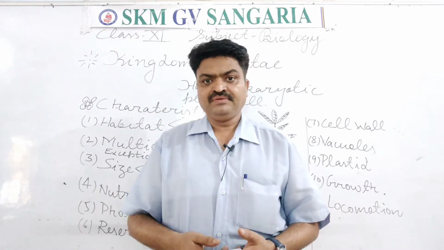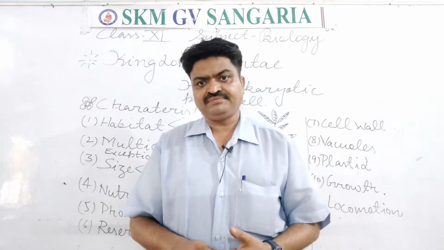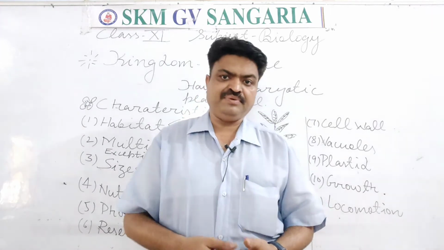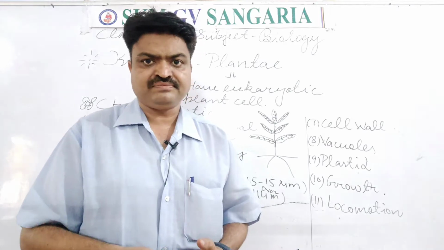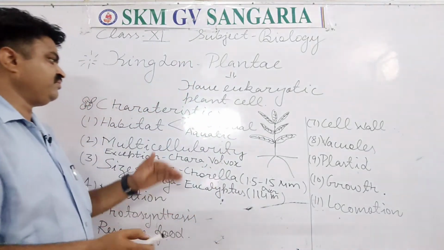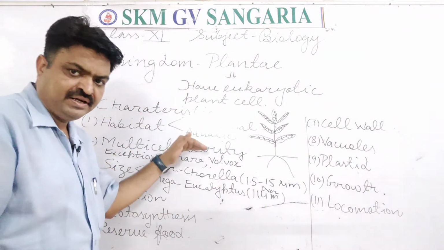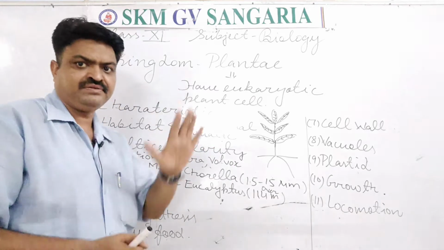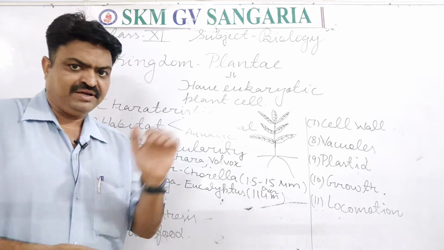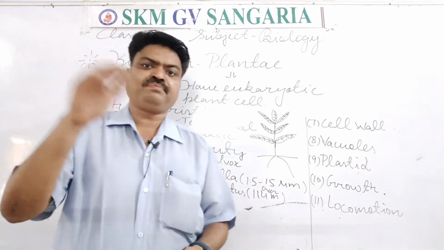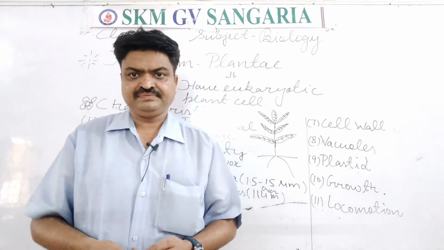So the first characteristic is according to their habitat. They have both types of habitat, students, means they are found on land and they are also found in water or on water. That's why we can categorize them as terrestrial plants and aquatic plants.